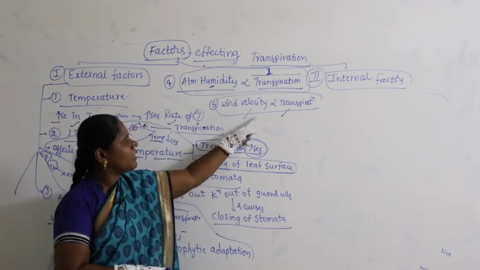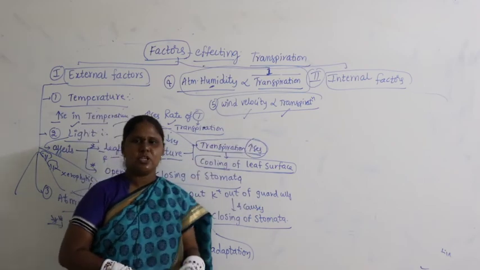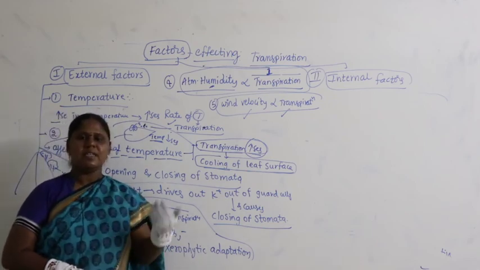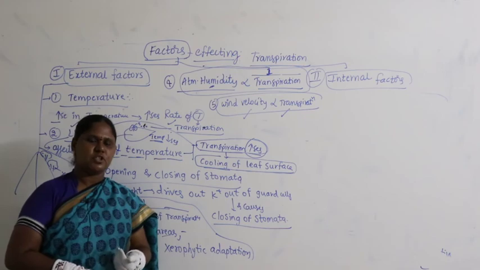Similarly, wind velocity is directly proportional to the rate of transpiration. If more wind velocity is there, the rate of transpiration is higher. When less wind velocity is there, the rate of transpiration is less.